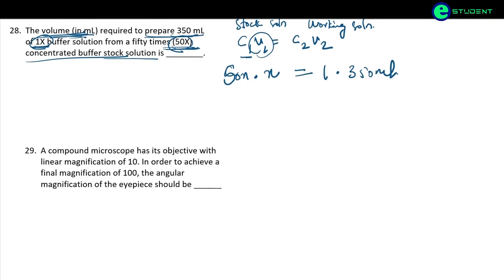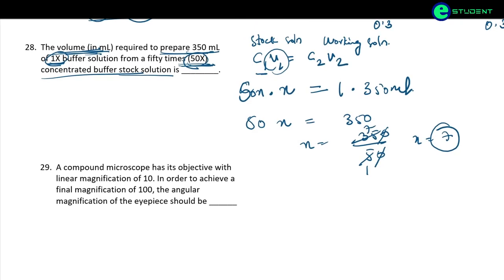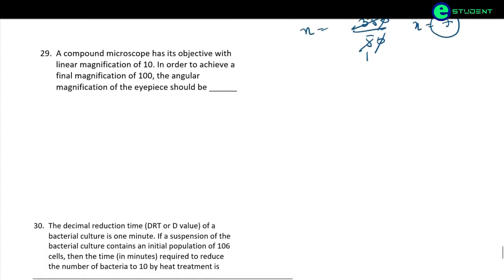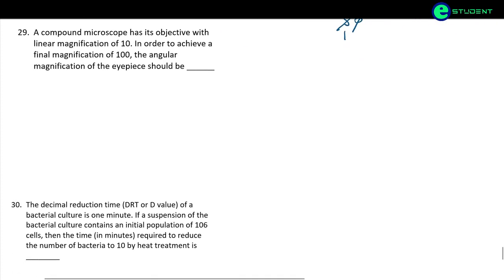Okay, so 50 x is equal to 350, so x is equal to 350 by 50, so x is equal to 7. So the volume required to prepare 350 ml 1x buffer solution from 50 times 5x concentrated buffer solution is 7 ml.